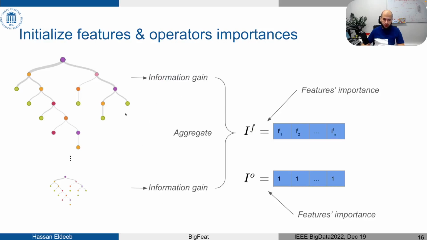For the feature importances, we train some tree-based models over the original features, and we consider the information gained from these tree-based models as the feature importance. So we have multiple models, so we aggregate all the information gained from these models, normalize, and consider these to be the feature importance of the original features. Initially, we don't have any prior for any transformation or operators over the others, so we initialize the operator importance using a uniform distribution.